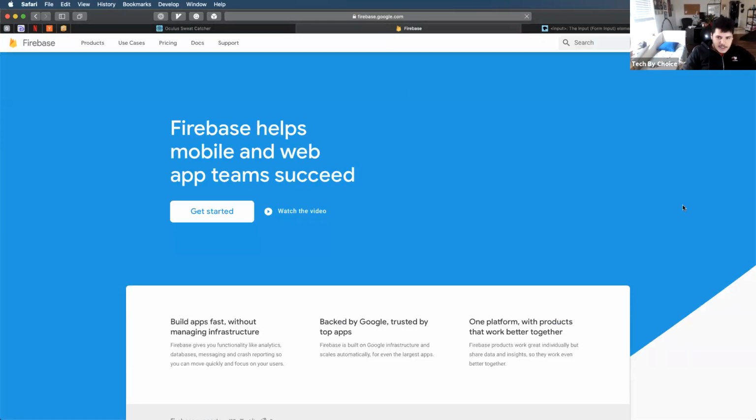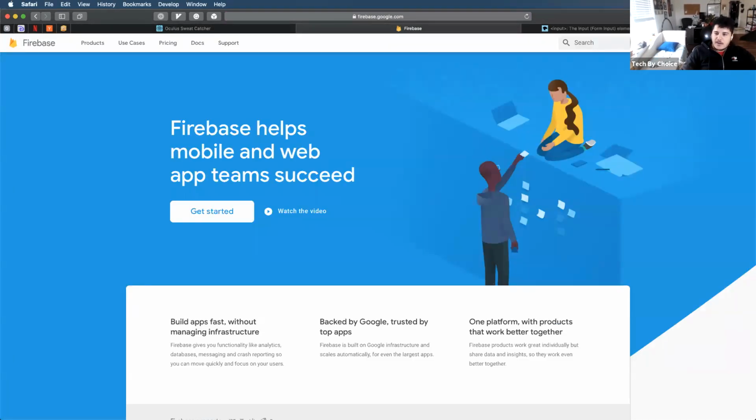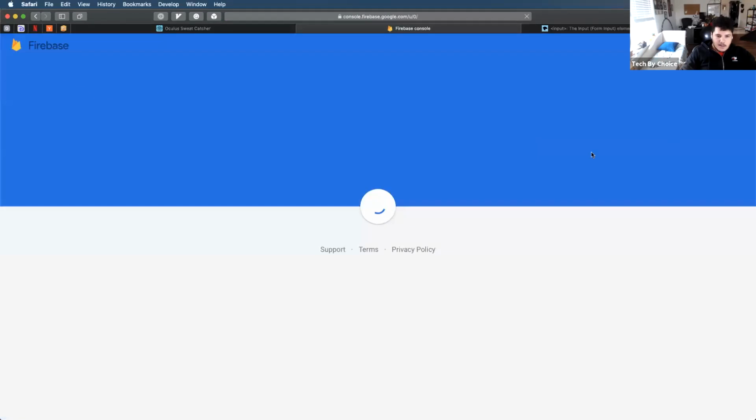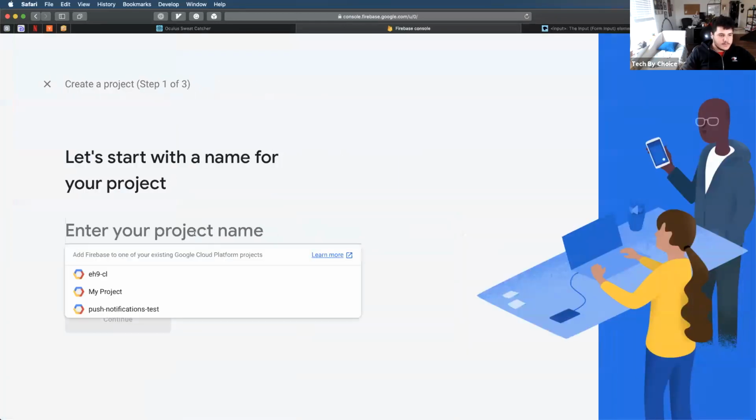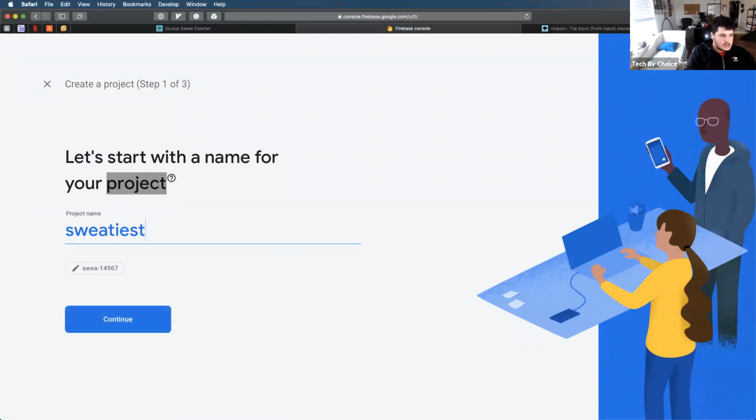And if you've never set up Firebase, this is definitely where you might get a little hung up. But for Firebase, you have to be logged into your Google account, right? And once you do, you can create a new project. I'm going to name this Sweatiest Oculus.